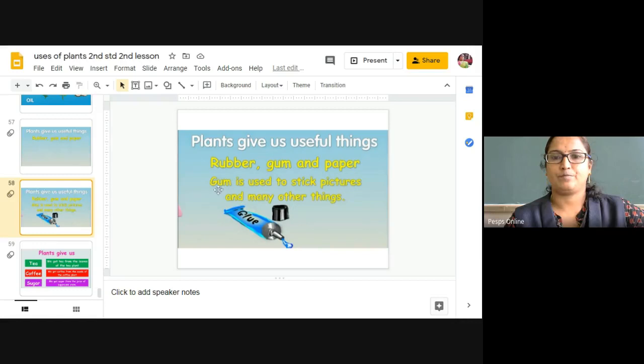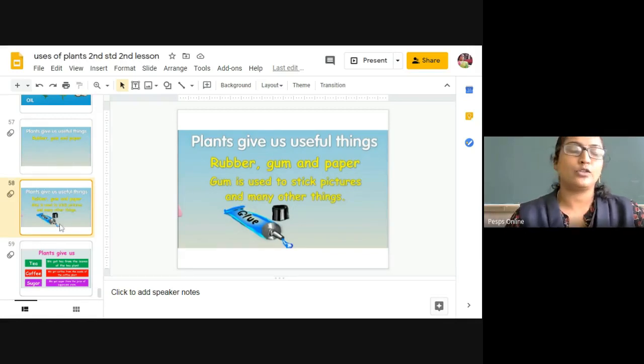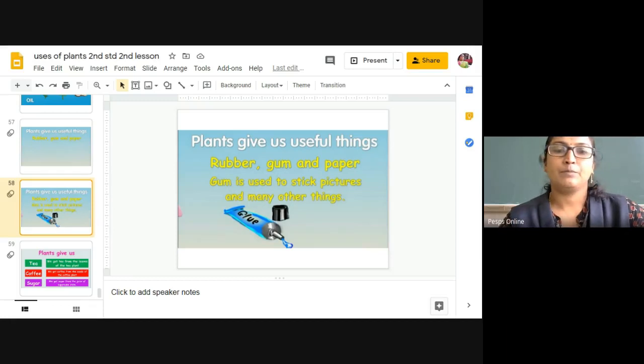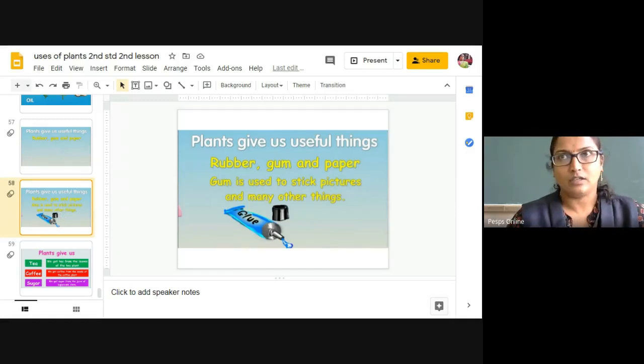Next, here, even the gum, right? Even the gum we are going to get from the plants. For example, from the neem tree also we are going to extract the gum, and from the rubber plant also we are going to extract the gum.